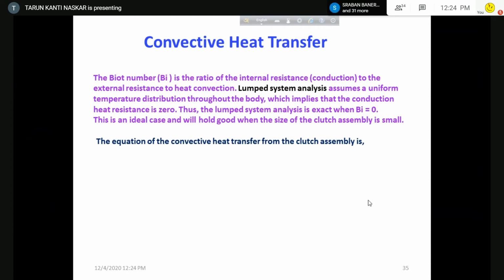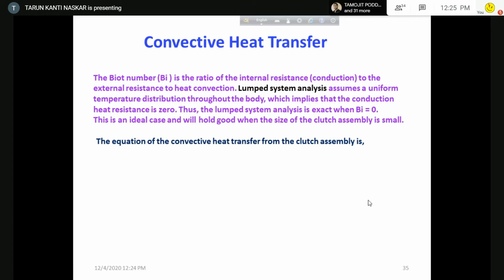Now what is Biot number? Biot number is the ratio of the internal resistance, that is conduction, to the external resistance to heat convection. So there is conduction, there is convection. So for conduction there is internal resistance and for convection there is external resistance. Now what is lumped system analysis?